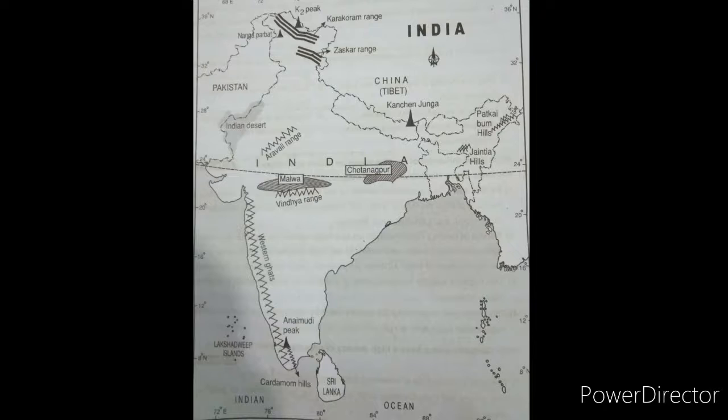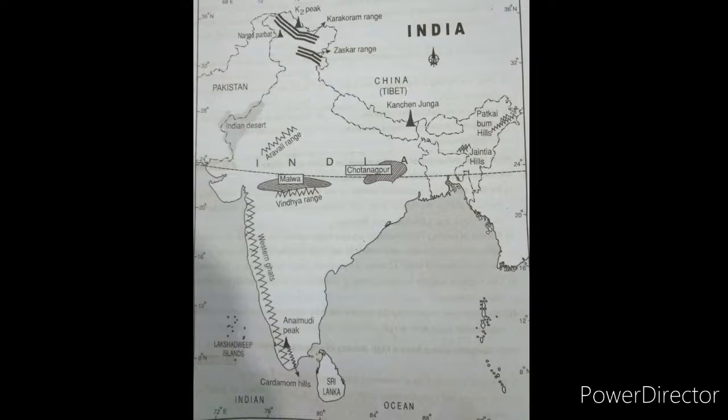Here the Zaskar range, which is in Uttarakhand. Karakoram ranges are also mostly in Jammu and Kashmir only. Here the Indian desert, which is located in Rajasthan. Aravalli ranges are also in Rajasthan. Malwa plateau is located in Madhya Pradesh. Vindhya ranges are also in Madhya Pradesh. Chota Nagpur plateau, Jharkhand.